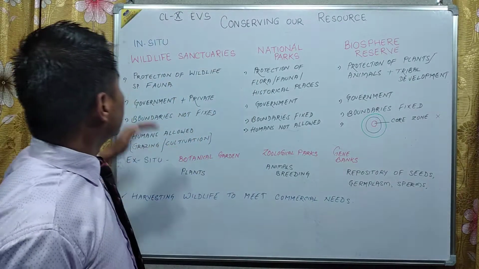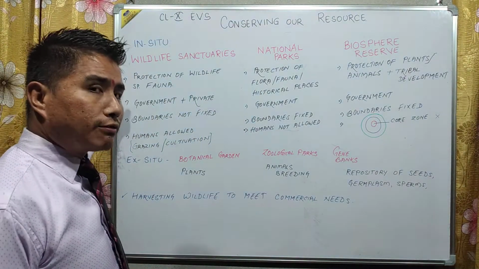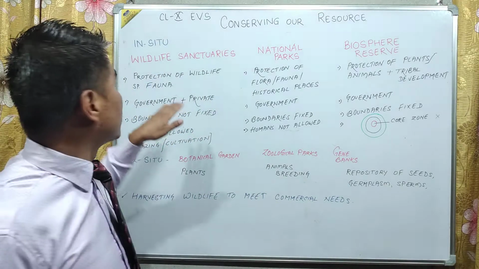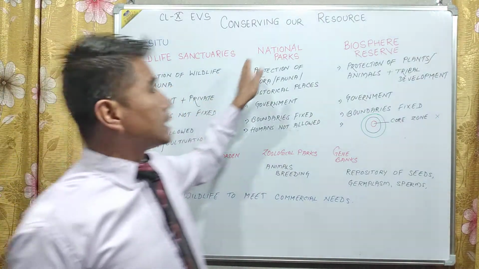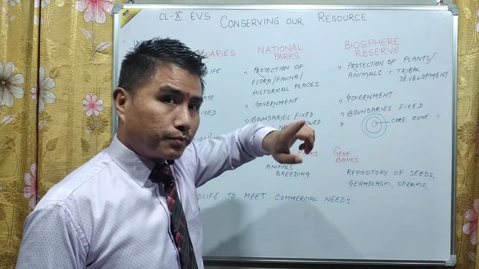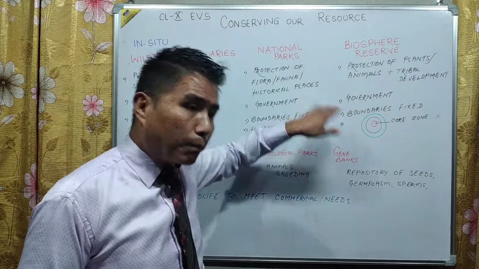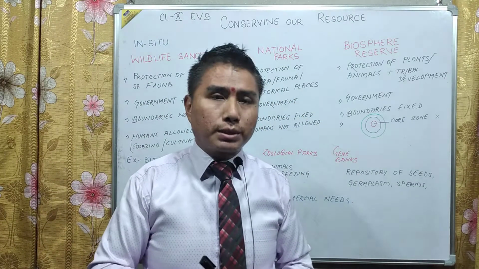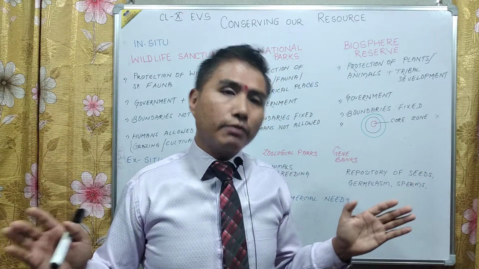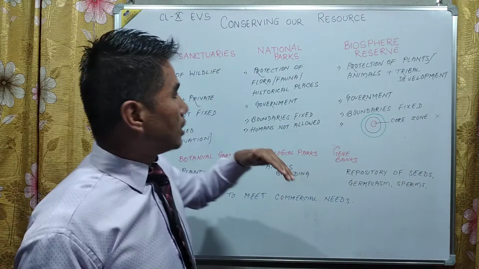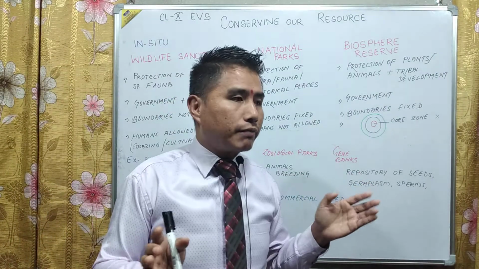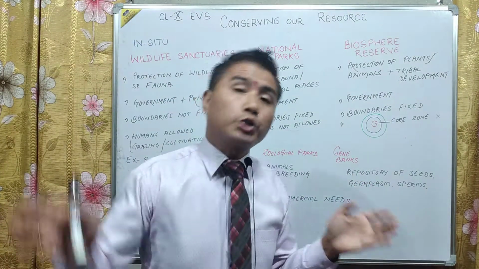Now, in a wildlife sanctuary, both plants and animals are there, but the main focus is given to animals, fauna. In a national park, protection is given to flora and fauna, and even to historical places. If there are historical places, then that area becomes a national park, where humans are not allowed, because it's a very sacred place from the government's and historical point of view.